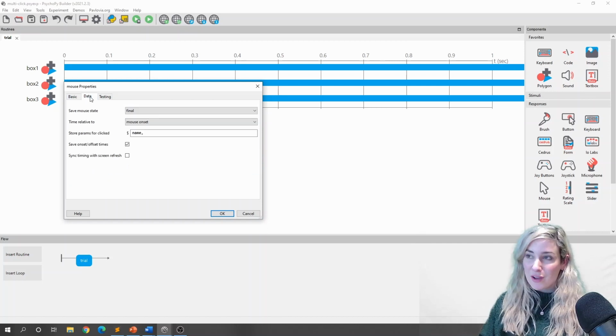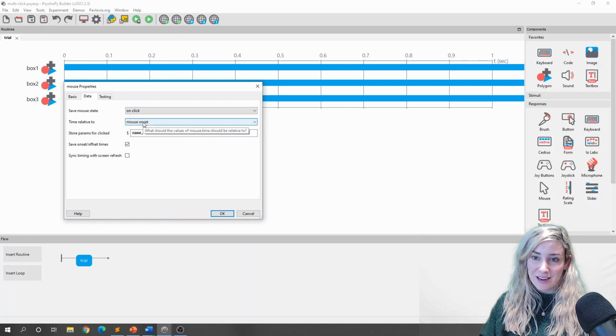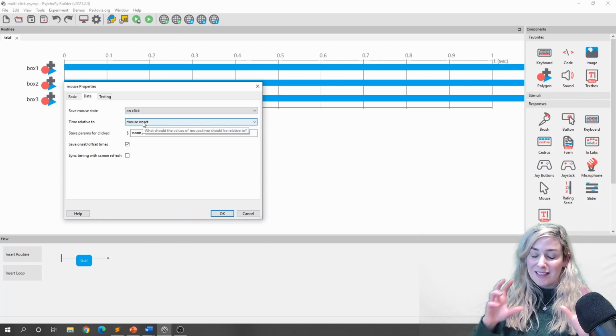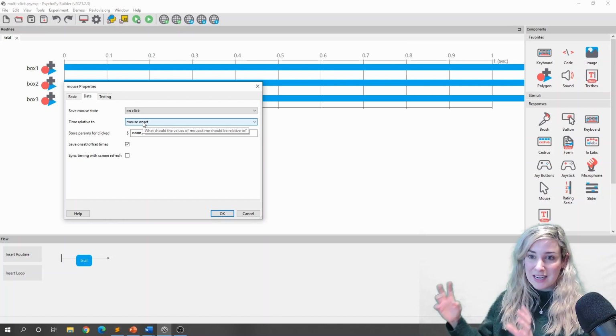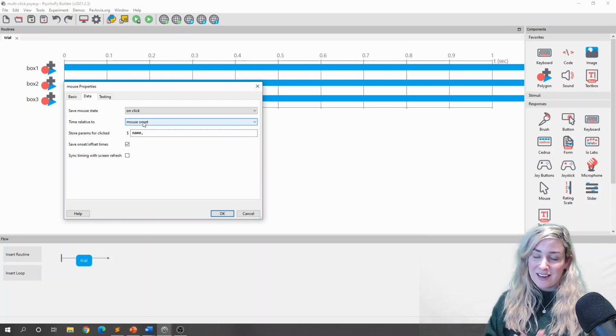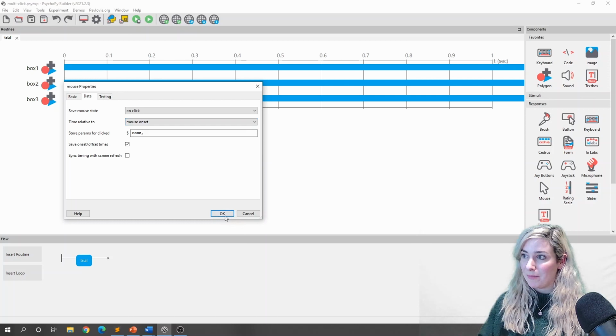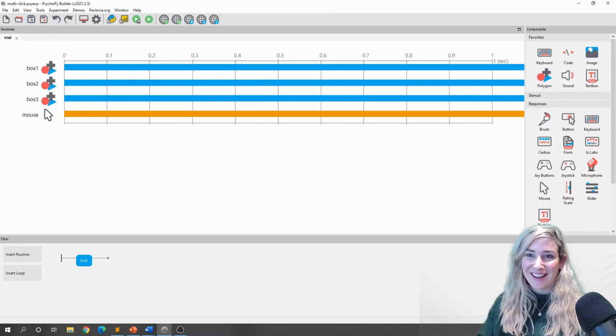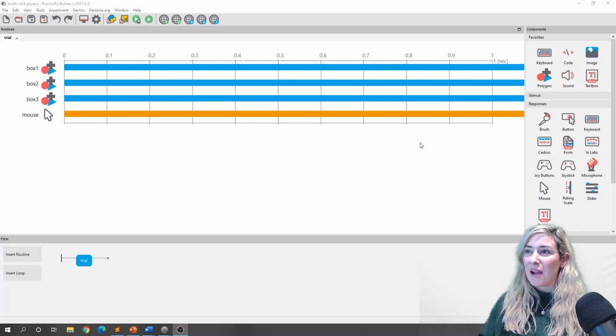What I am going to do though in the data tab is save the mouse state on every click. This just means that I'll have a list of clicks in my data output so that I can see all the clicks that were made by my participant. Okay, right, so now I have my 3 boxes, I have my mouse component, but my participant still has no way of ending this trial or ending this routine.